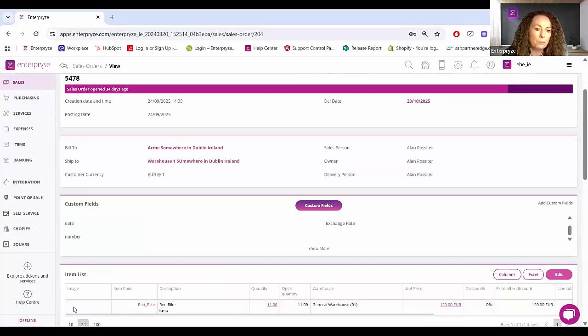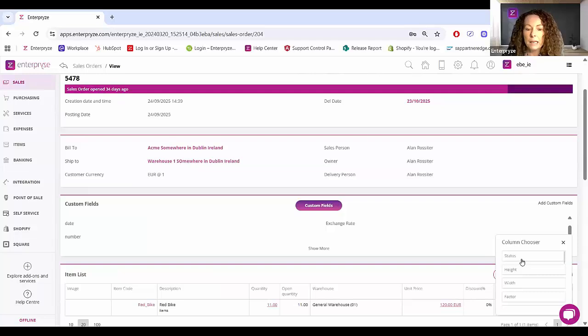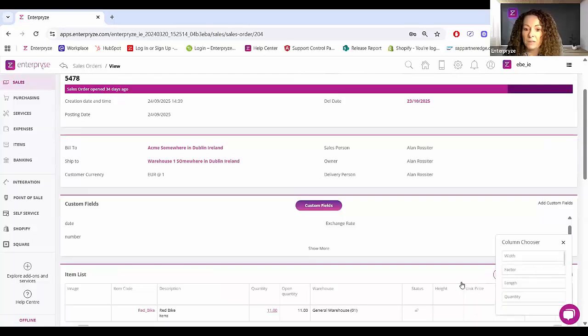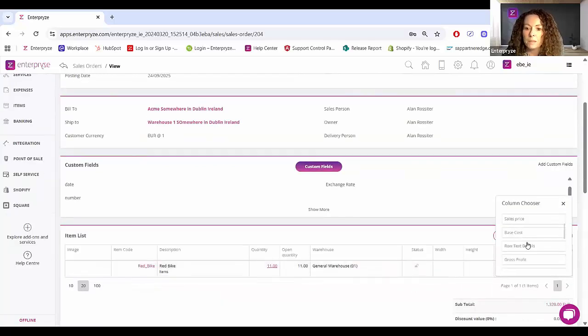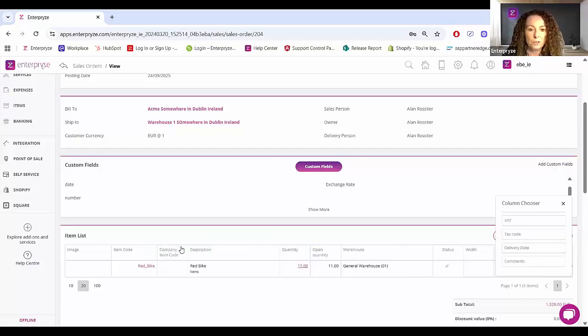As I've mentioned, the expansion button is no longer, but that's okay. We have the columns button now where we can simply click and drag any of the required columns that you need to see at all times to have saved against your login. So just simply click and drag those to view so that you can see them at all times, including gross profit, project code, tax code, delivery date, and even the company item code that I mentioned as part of the item changes. So let me just bring that there to view. There's nothing in there for this one, but I will show you when we add one into the system.